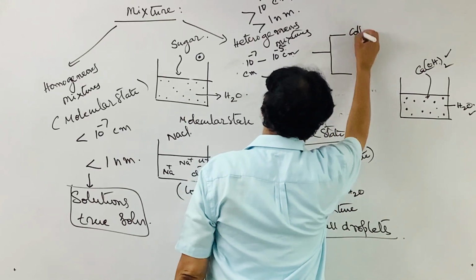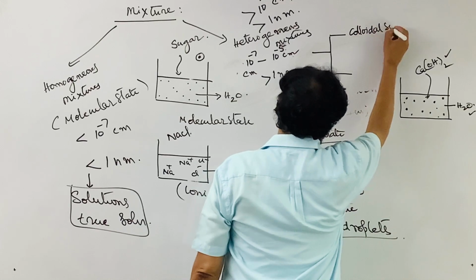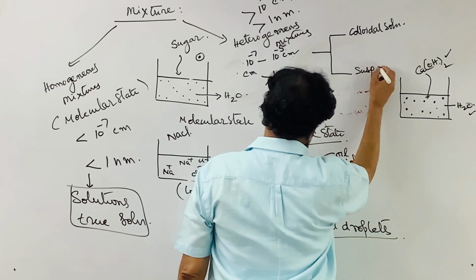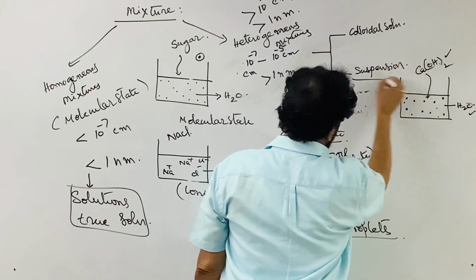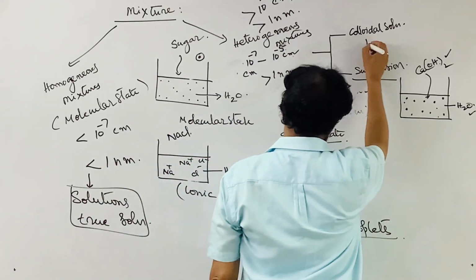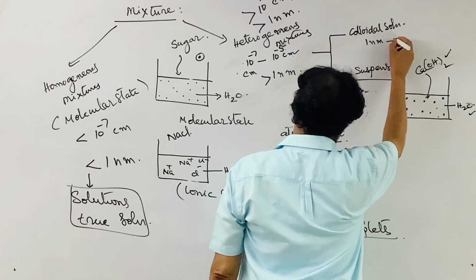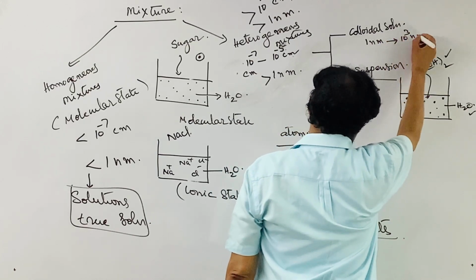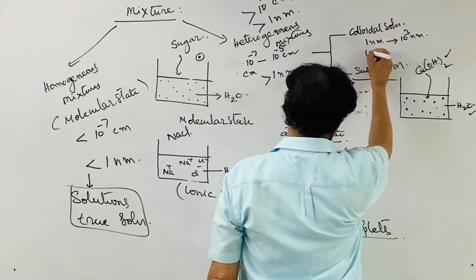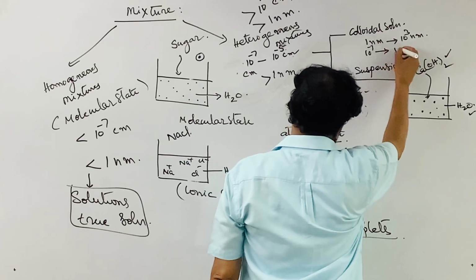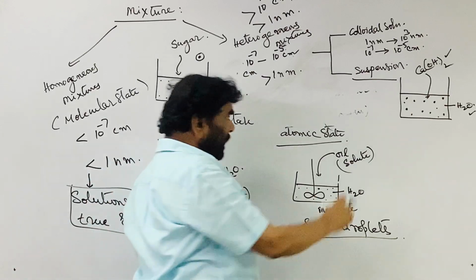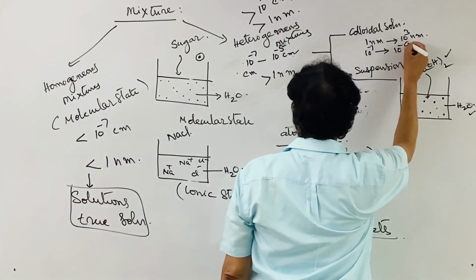That is colloidal solutions, false solutions, and suspensions. In the colloidal solution, the particle size is 1 nanometer to 10 to the power of 3 nanometers, that is 10 to the power of minus 7 centimeters to 10 to the power of minus 5 centimeters.